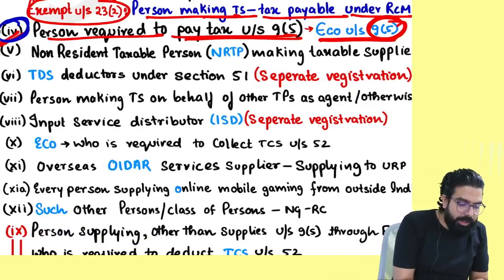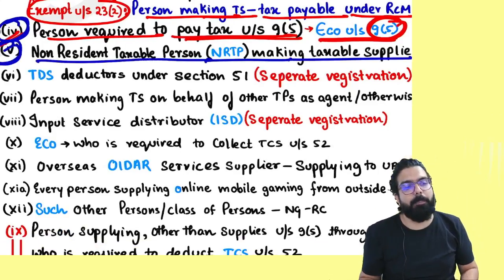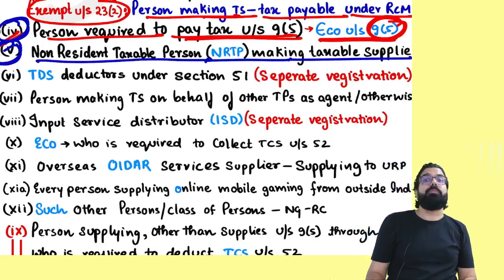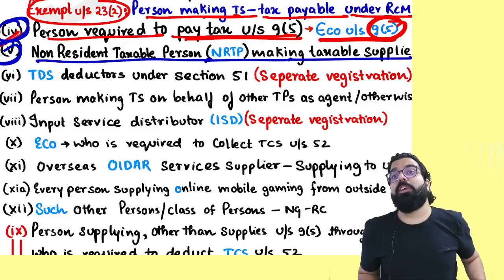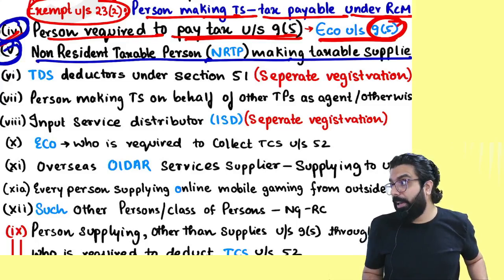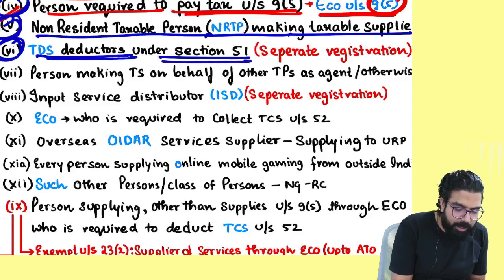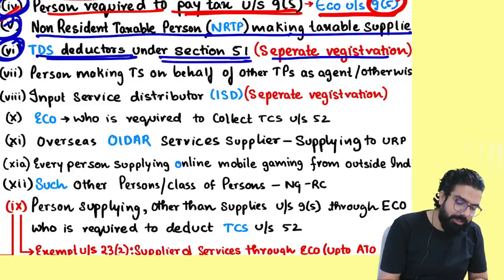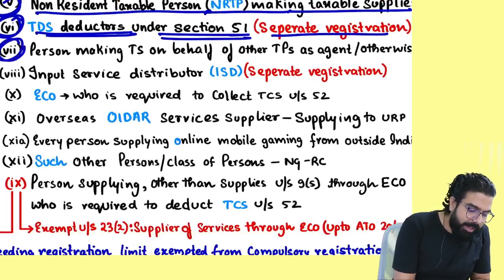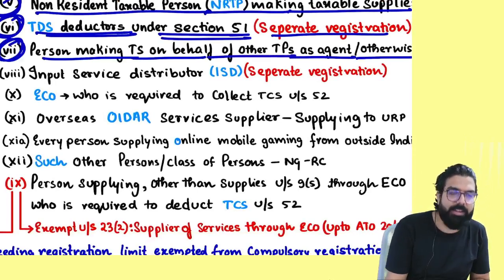The next one over here is, if you are an NRTP and you are making taxable supplies, you have to take compulsory registration. Who is an NRTP, everyone? Who is an NRTP? Non-resident taxable person who is coming from another country temporarily. The government says you have to take compulsory registration. The next is TDS deductor under section 51, who has to take compulsory registration. The next is person making taxable supply on behalf of other taxable person as an agent or otherwise.